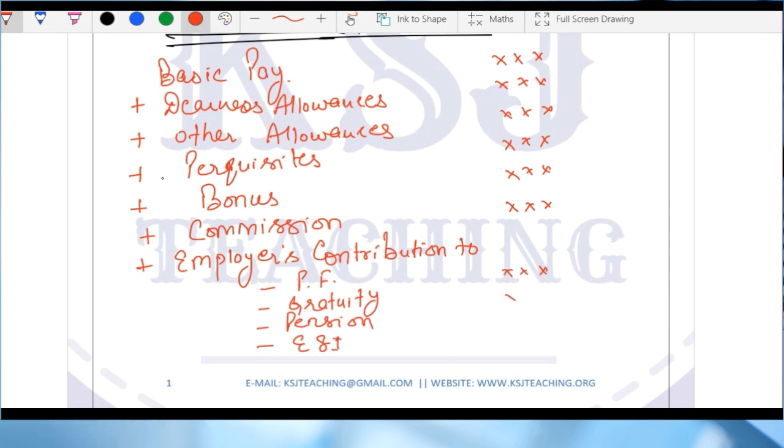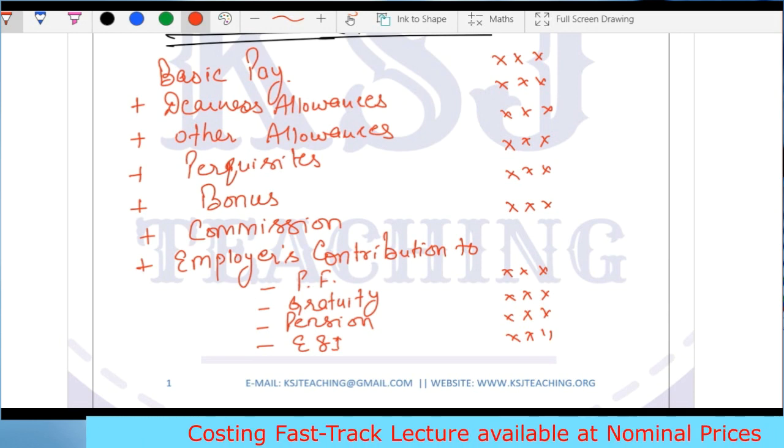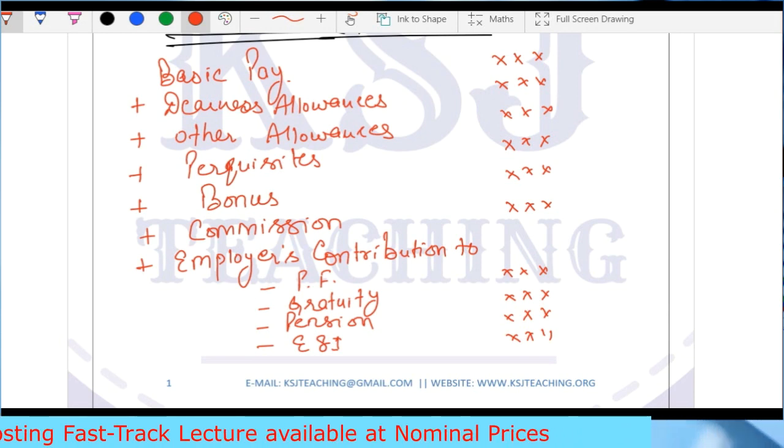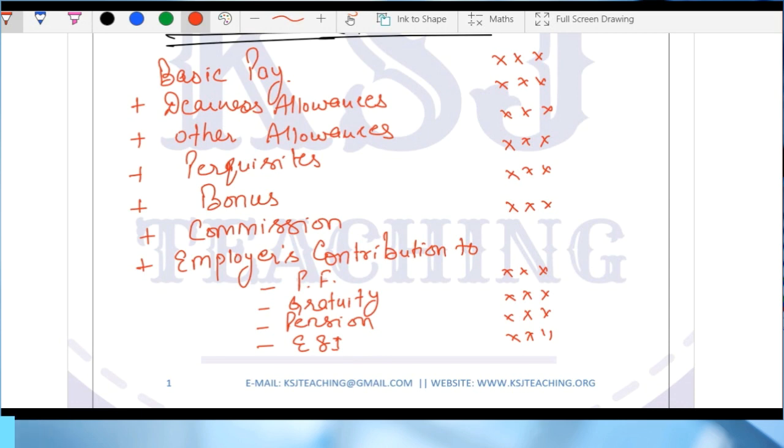Sometimes the employer says that I will make some investment on your behalf, on behalf of the employee, for the employee's future. Employer says, I will do that investment, but from your salary only.